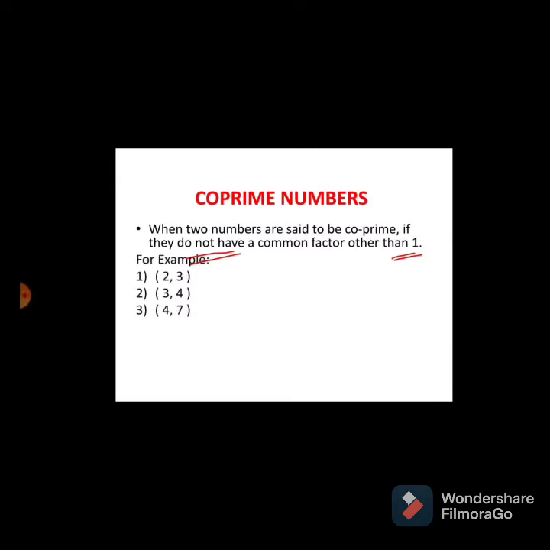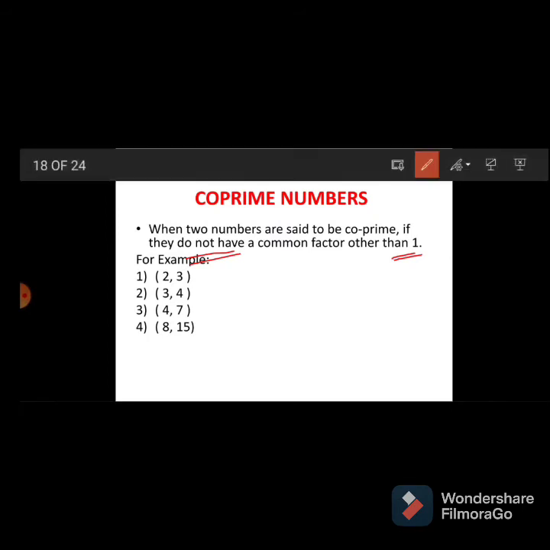Examples: 2 and 3, 3 and 4, 4 and 7, 8 and 15. Some of these are composite numbers, but here we are not talking about composite or prime. Co-prime means the only common factor between the two is 1.